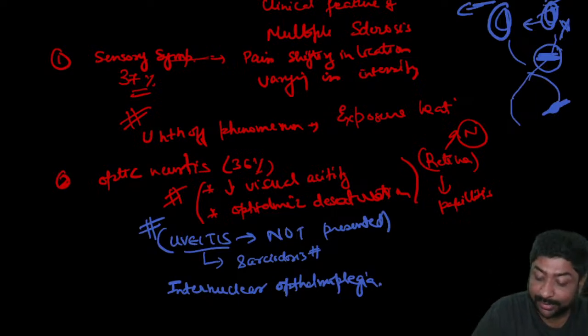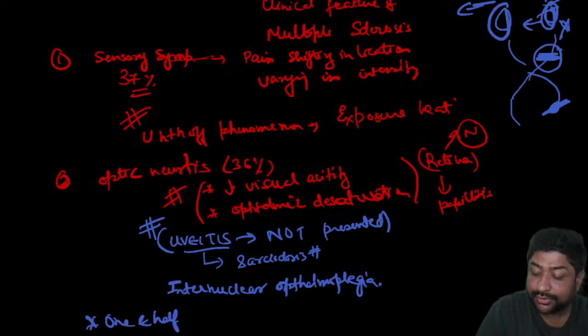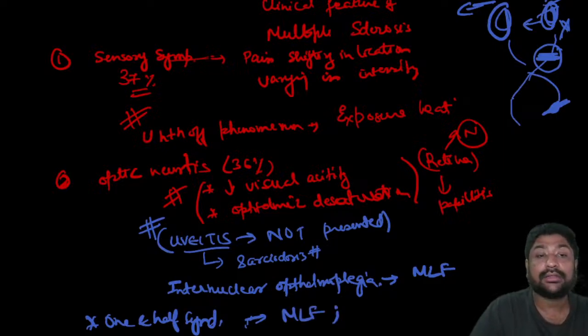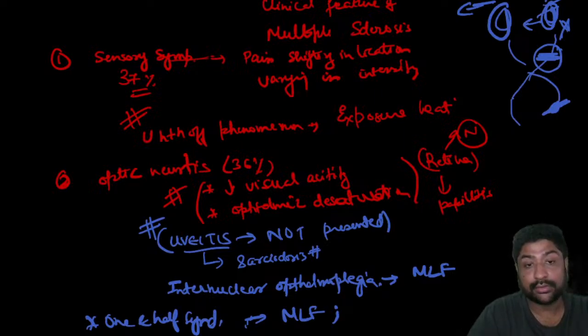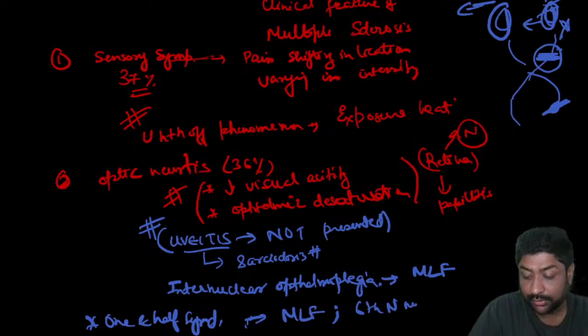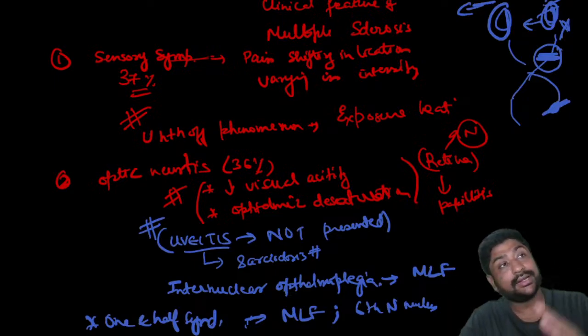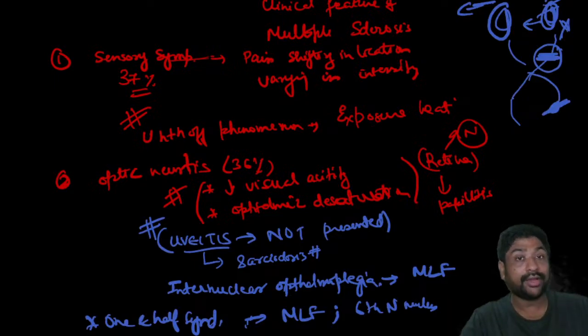So that again can be asked, 1.5 syndrome. In 1.5 syndrome, remember, here only the medial longitudinal fasciculus is involved. Here the medial longitudinal fasciculus as well as the plaque in the sixth nerve nucleus. So in one eye, whichever area is affected, no movement will be there, and in the contralateral side only adduction, that is moving away, will be possible.